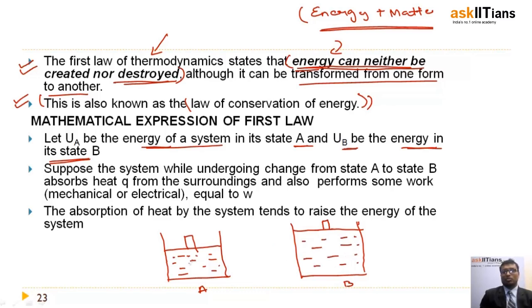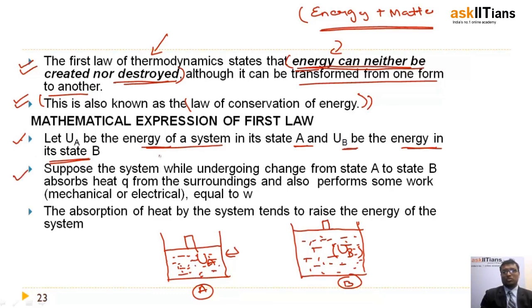Consider that there are gas molecules present in the system, and they have certain energy associated with them. Consider the total energy of the system is UA initially, and because of some reasons, because of heating or some other reasons, the same system undergoes a change to a system B. Maybe because of heat, maybe because of work done, you will understand them. But the total energy of the system is now UB. So this is the first point.